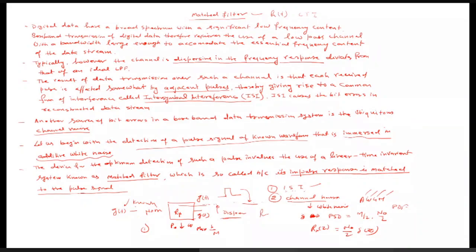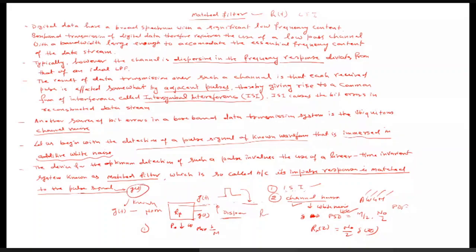So here our aim is to detect this signal g(t) in the presence of noise. And which type of noise will we consider? We will consider the channel noise, whose nature is white Gaussian noise, or simply white noise. The device for the optimal detection of such a pulse involves a linear time invariant system known as the matched filter. Why is it called a matched filter? Because the impulse response of the matched filter is nothing but the pulse signal, and this pulse signal is our input signal. That's why it is called matched, because it is very much matching our input signal.